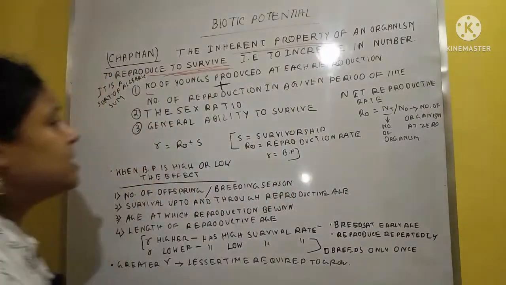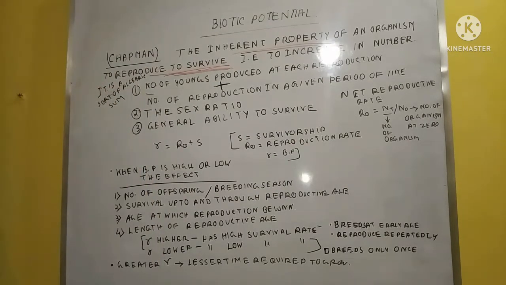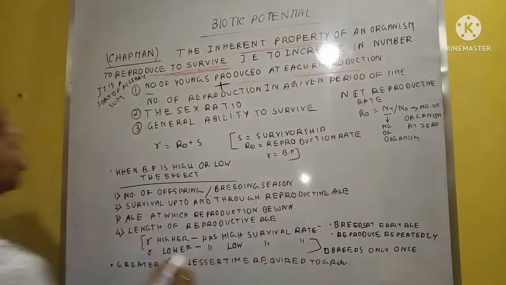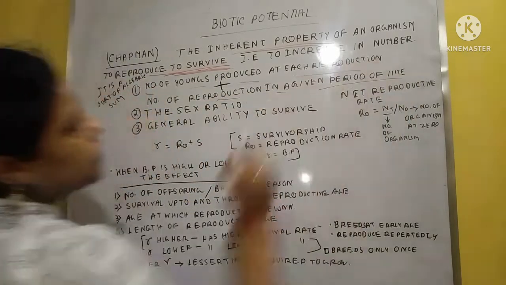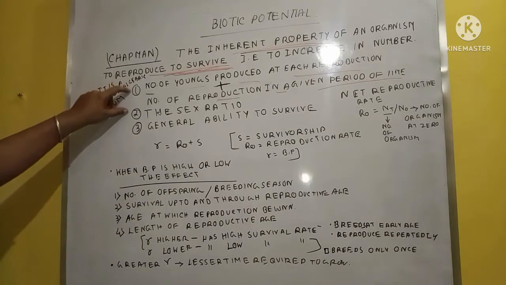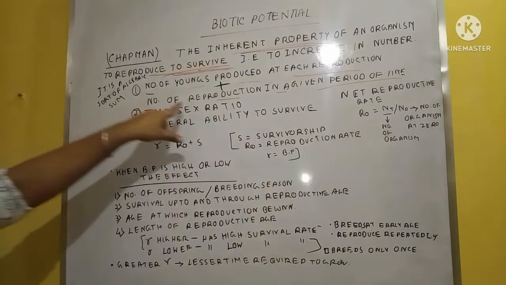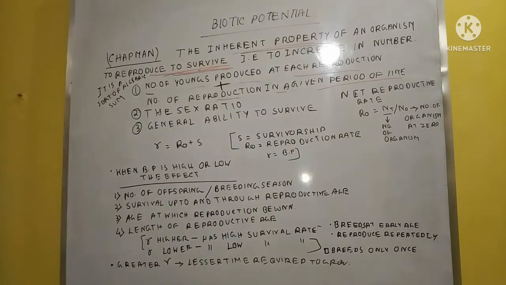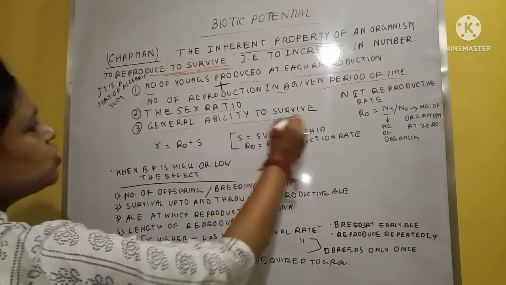So what is this? If we consider it according to an algebraic expression, then we can say it is the sum of the number of young produced at each reproduction and the number of reproductions in a given period of time, and it also depends on the sex ratio and the general ability to survive.